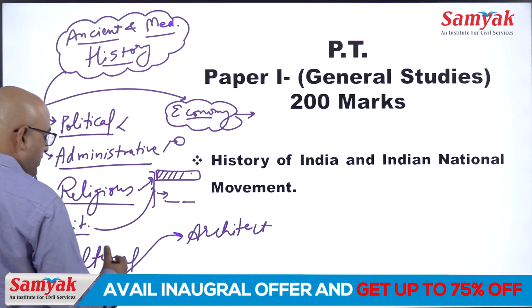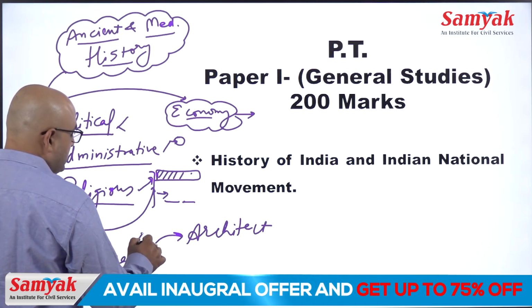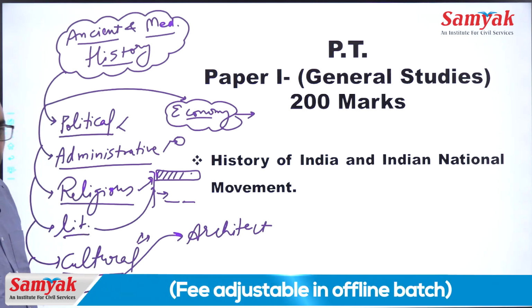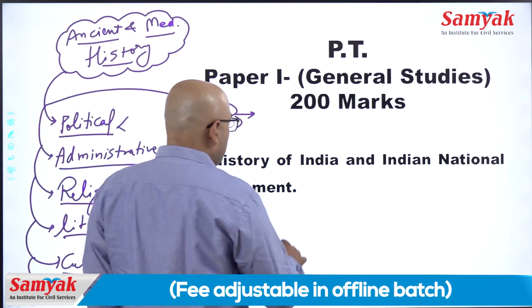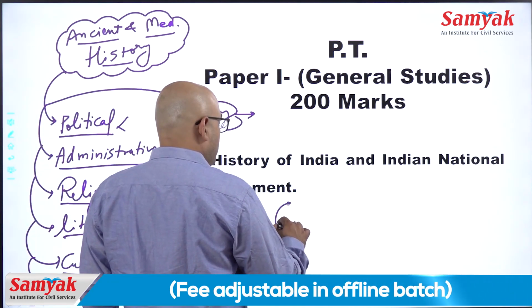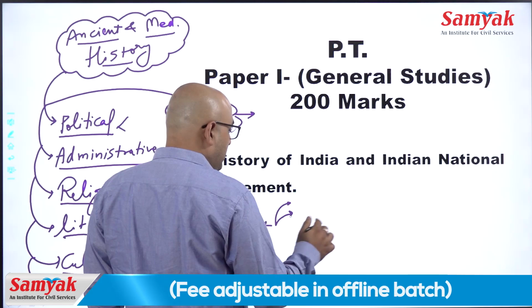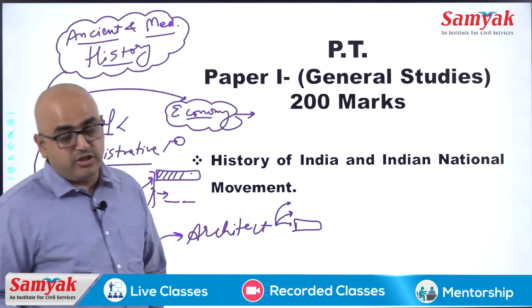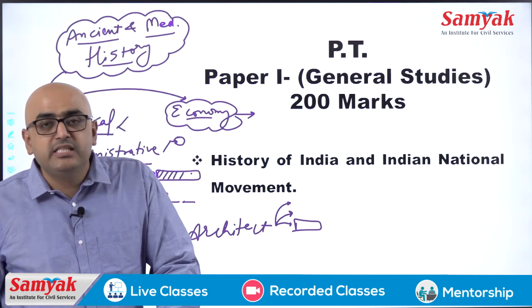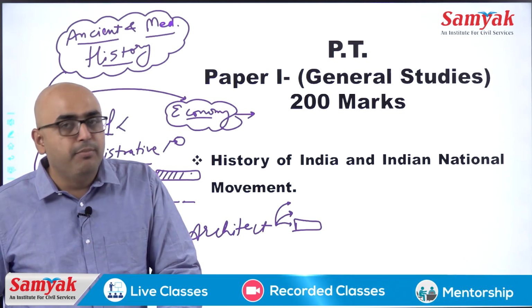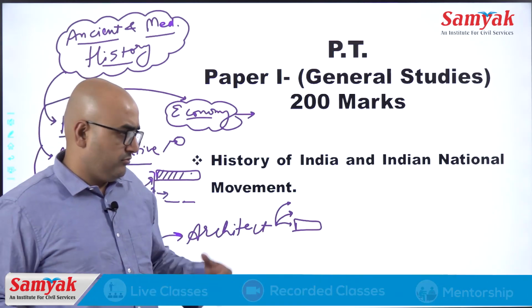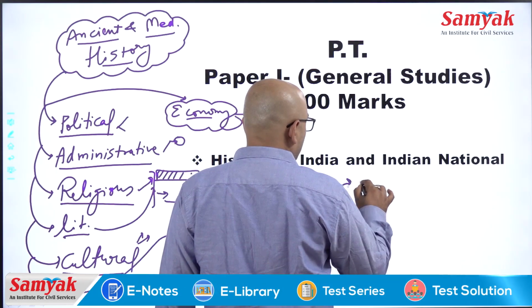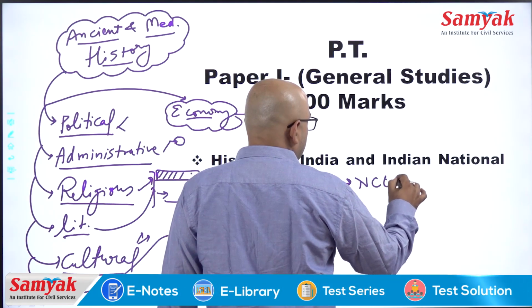The cultural part is generally asked, about festivals and all. This has also been asked by UPSC. In architecture, the type of architecture, the type of material used, and where a particular architecture is present. All these things are generally asked by UPSC. If you want to cover all these things, you just have to focus on NCERT.